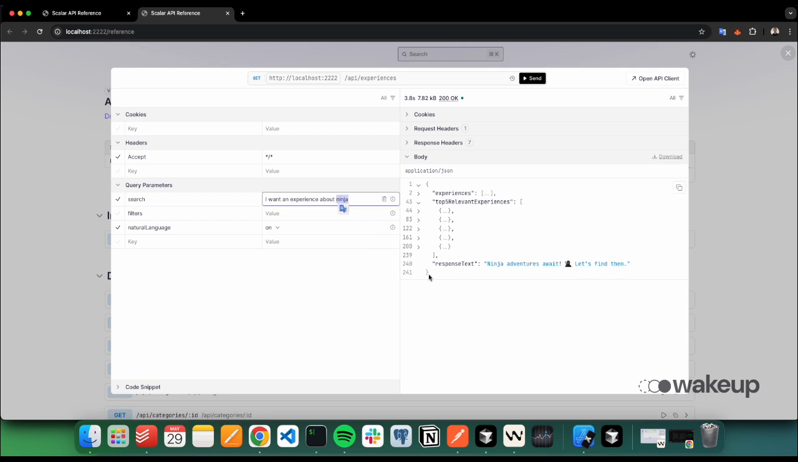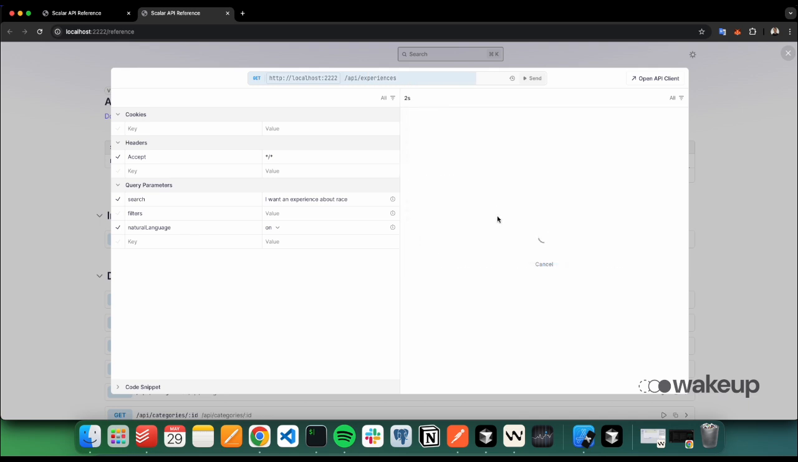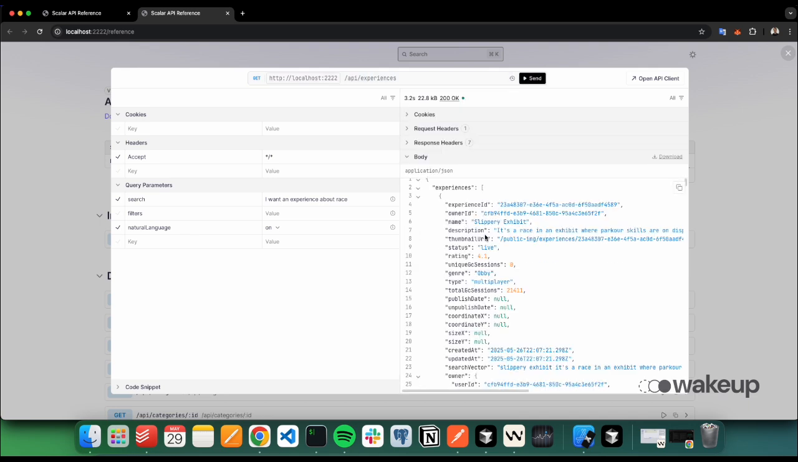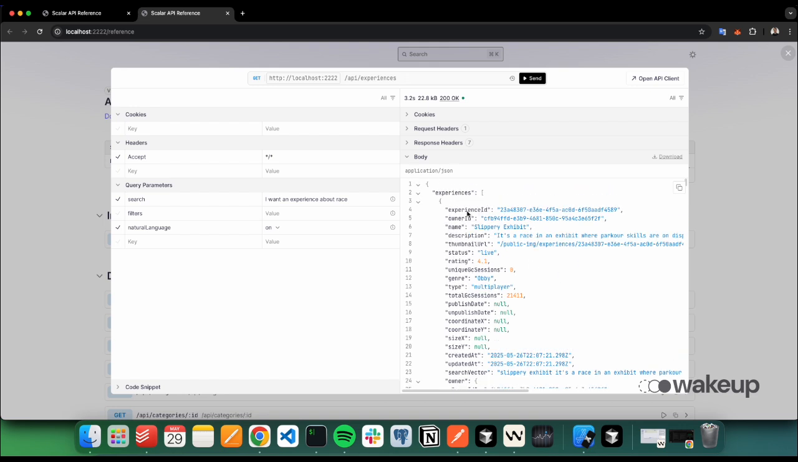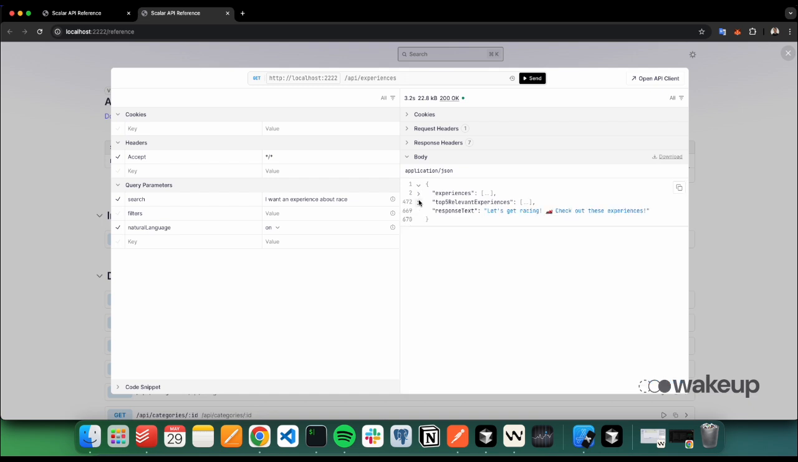For example, we can also add something like, I want an experience about race, and then we are probably going to have more data and more experiences returned. Slippery, it's a race, an exhibit with parkour skills, everything which is related to the search. And also we have a customized text for the user. And also we can just go for something specific.